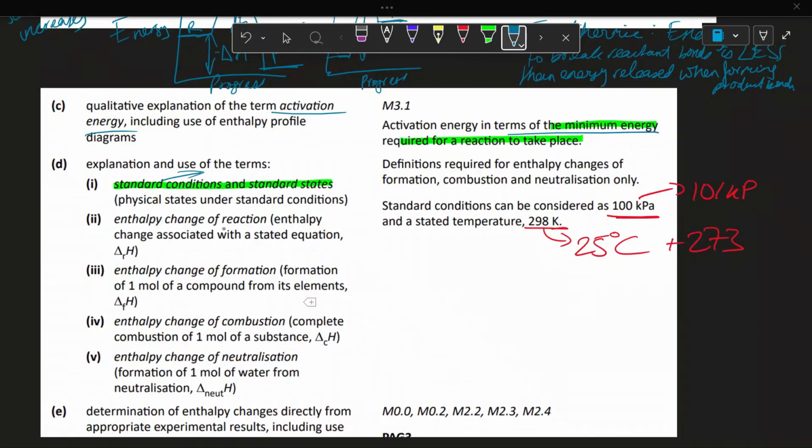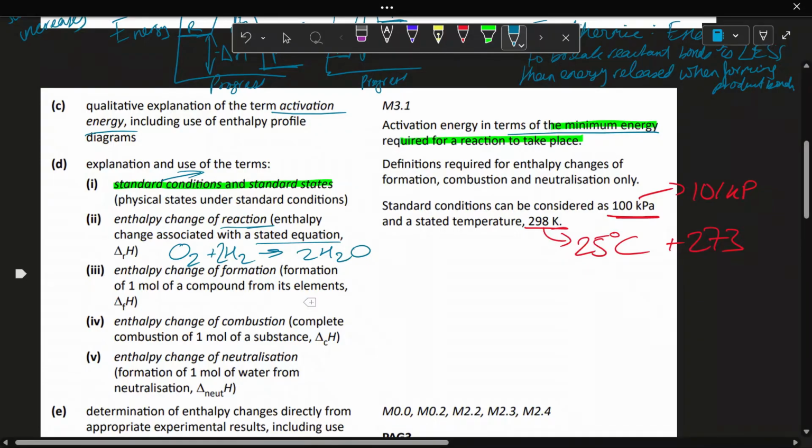So, the enthalpy change of reaction is just what it says on the tin. It's the energy change associated with the stated equation. Just any reaction. So if you had O2 plus 2H2 gives 2H2O, so it's all balanced, the energy change of this exact reaction, these exact proportions, would be the enthalpy change of reaction.